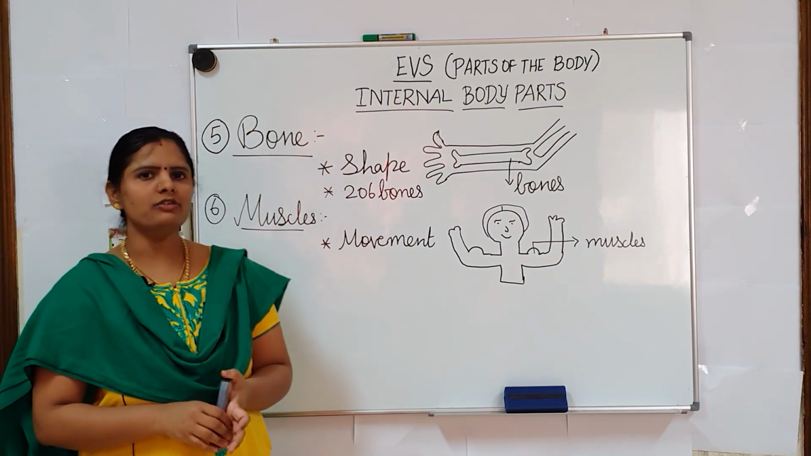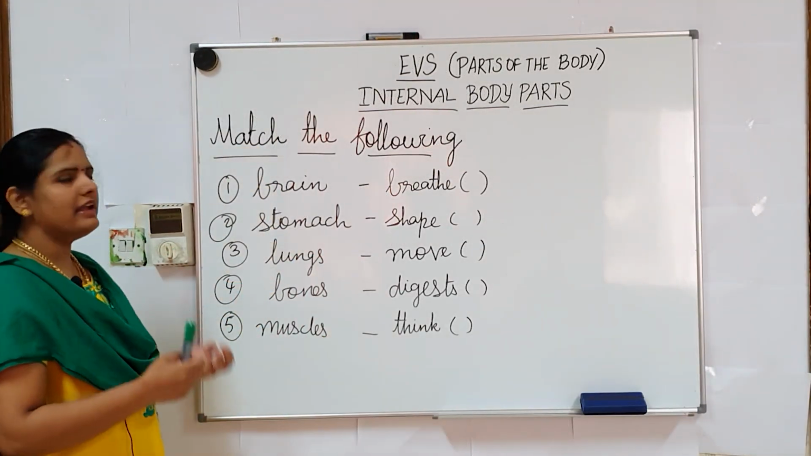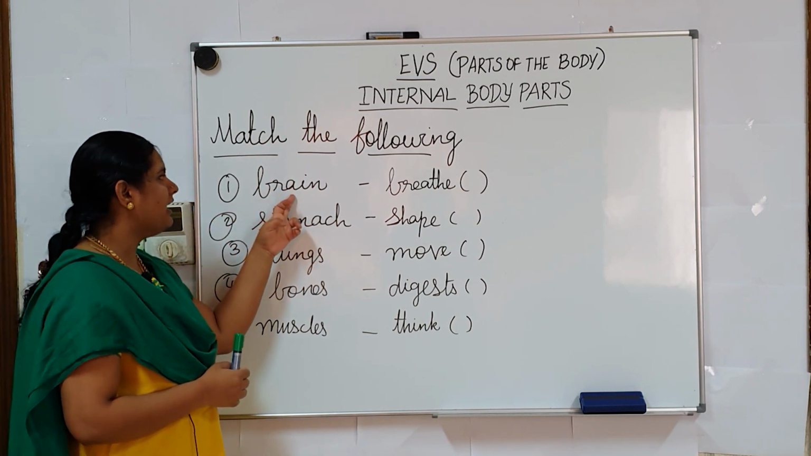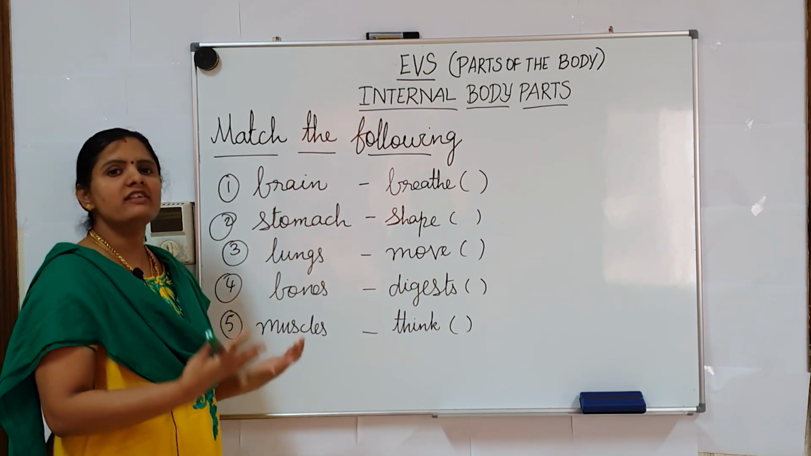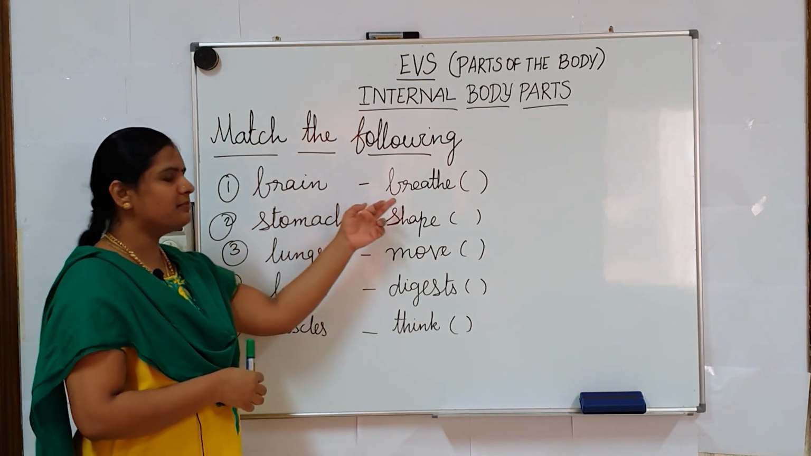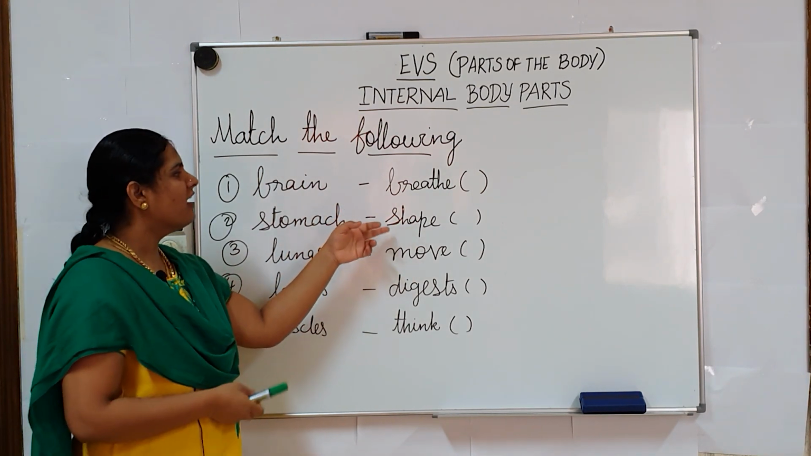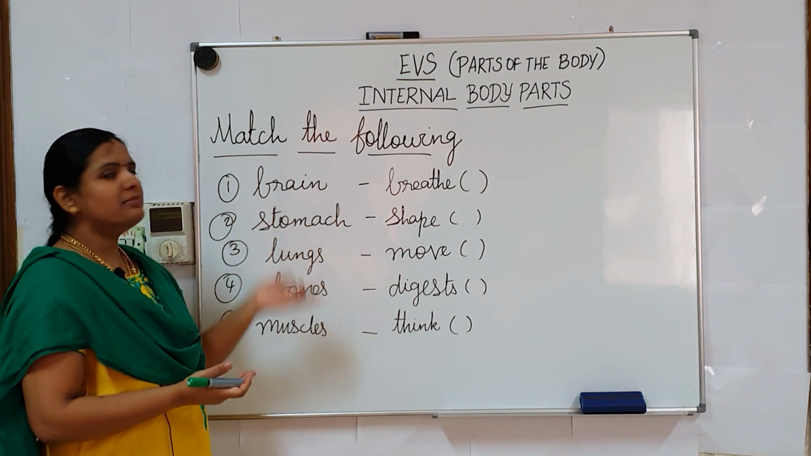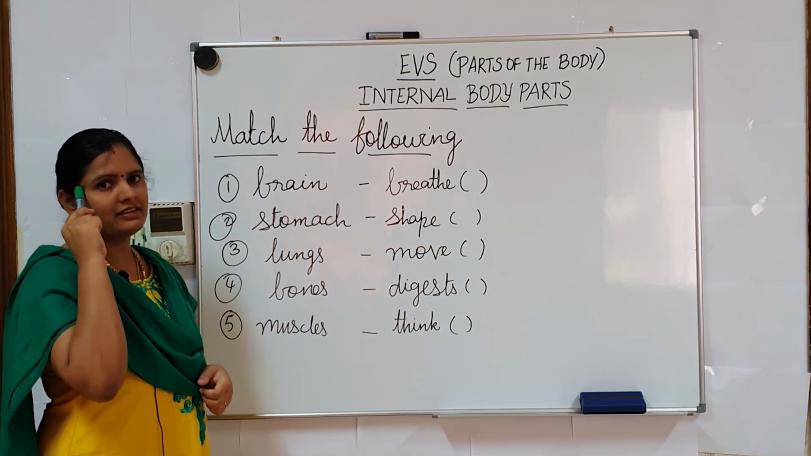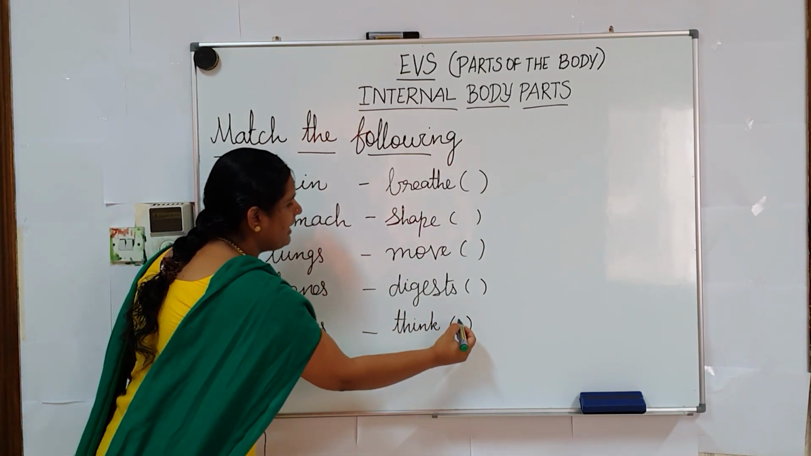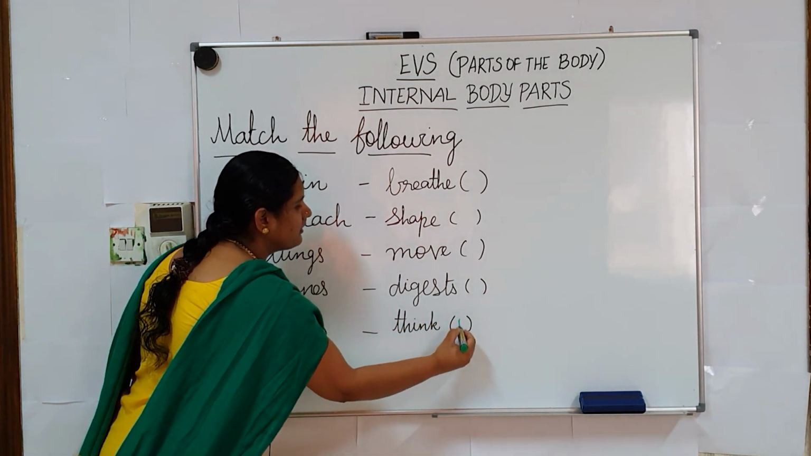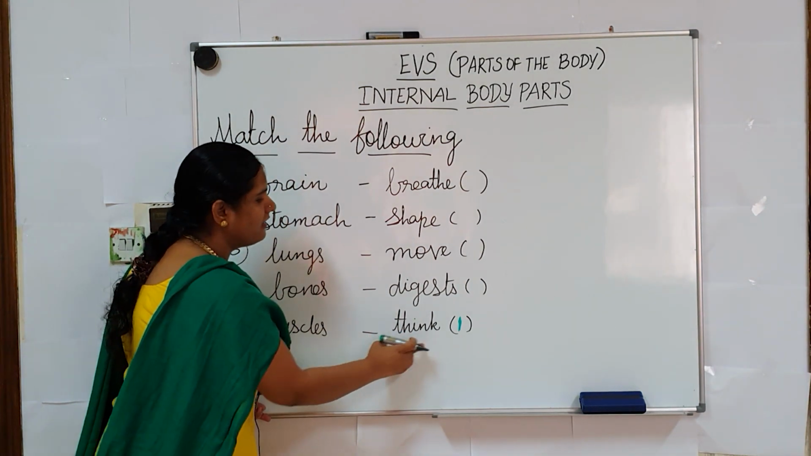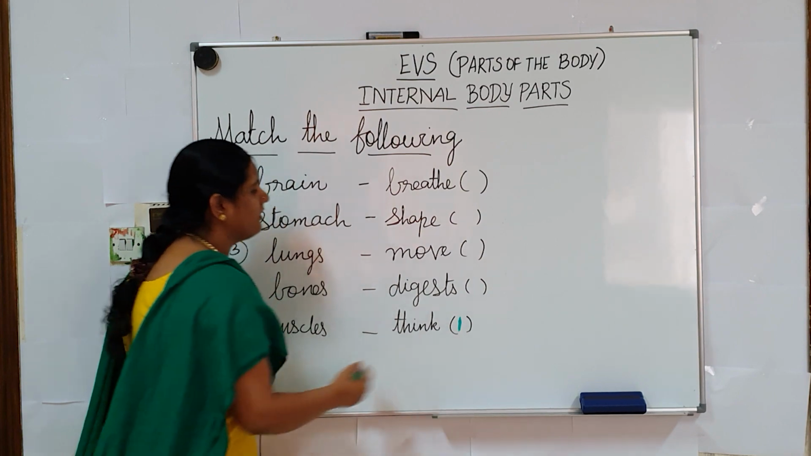Next, let's discuss the exercise part, the match the following. First question, brain. As I told you, what is the function of the brain? Is it breathe? No. Is it shape? No. Then what is the function? The brain helps us to think. Write number 1 here. This is the spelling of think, T-H-I-N-K. Think. Write number 1.